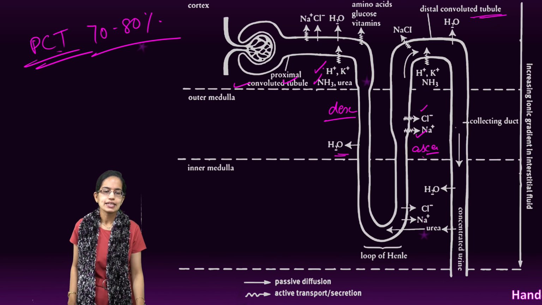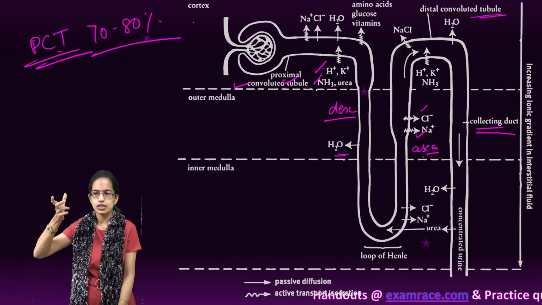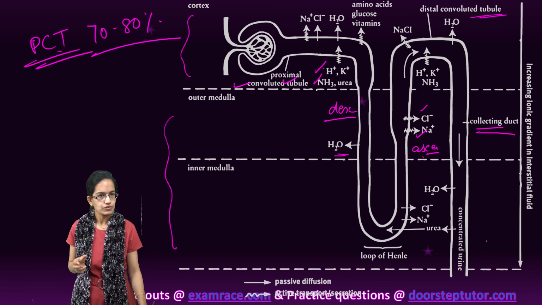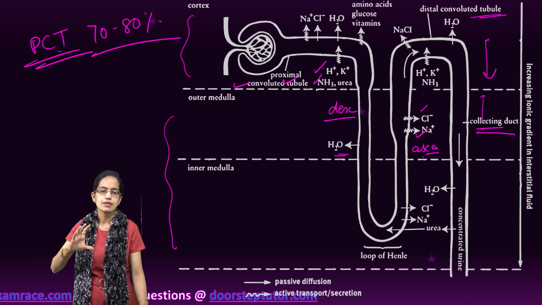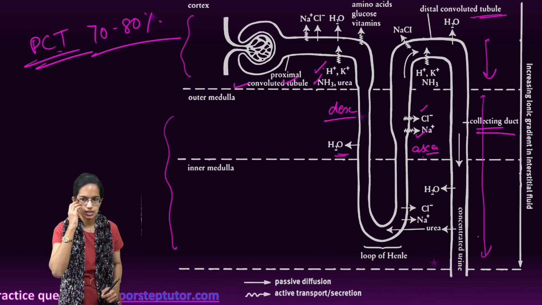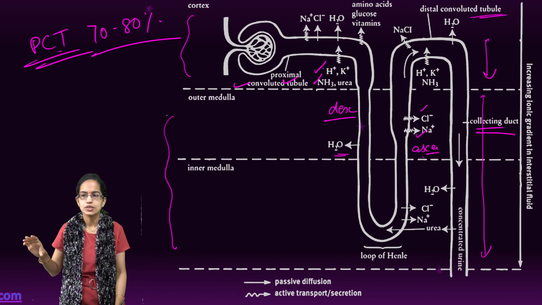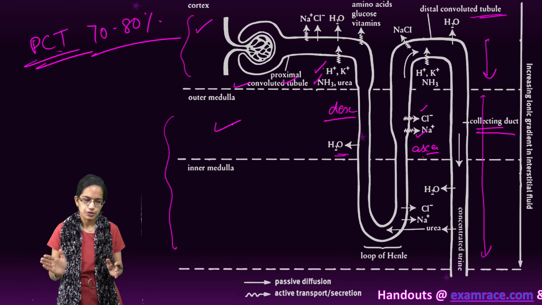Now, finally it connects with the collecting duct. Collecting duct is seen in both the regions. So, you have the region of cortex as well as the medulla where you have the collecting duct. There is part of the collecting duct in the cortex and the remaining part in the medulla. However, the PCT, DCT and the renal capsule are seen only in the cortex. Loop of Henle is seen in the medulla region.